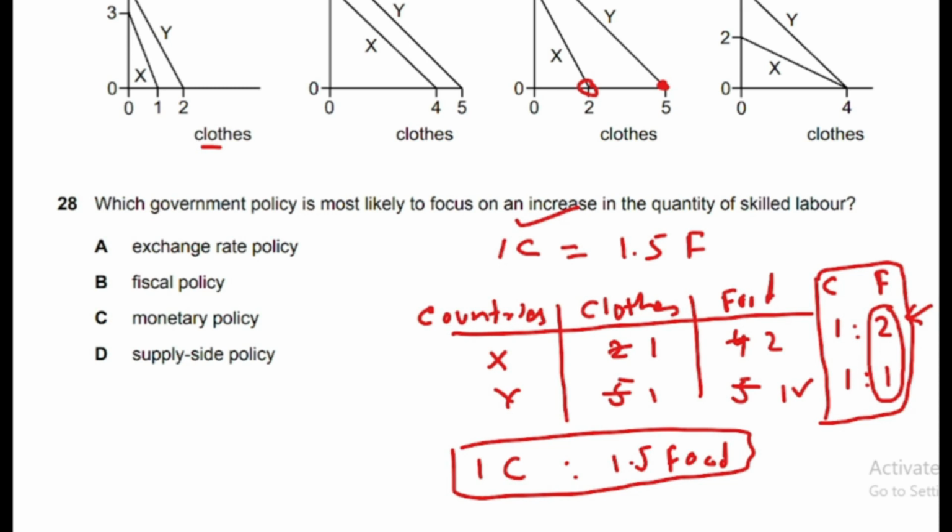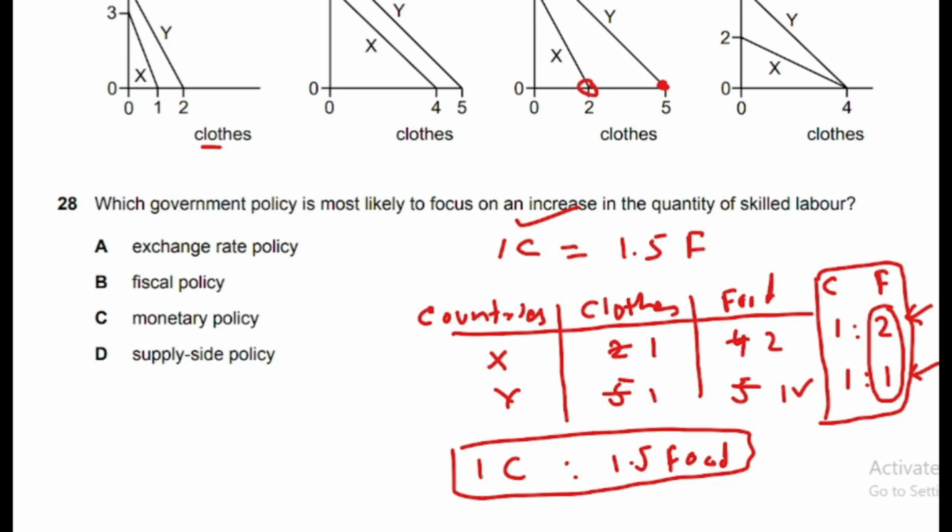and if country X offers it 1 unit of food, then it will not accept, because if country Y itself can produce 1 unit, there is no reason to get involved in trade and trouble. So it will keep producing food itself. So country Y will be looking for more than 1 unit.